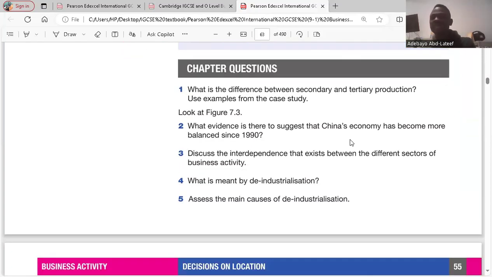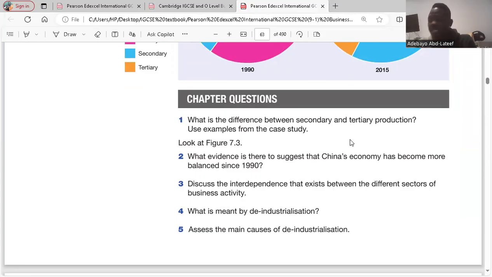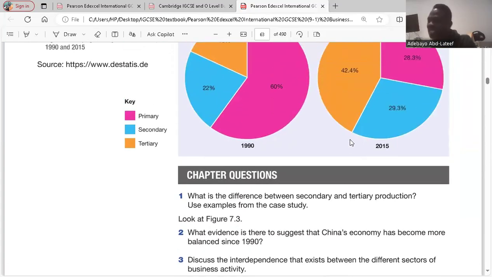It said, discuss the interdependence that exists between the different sectors of the economy. Businesses in each sector rely on each other. For example, farmers in the primary sector have to rely on bakers in the secondary sector to use their wheat to produce bread. Bakers in the secondary sector may rely on the tertiary sector for advertisement so that their product will be known locally or internationally. Then workers in the secondary and tertiary sectors have to rely on the primary sector to provide them with their food. Do you get it?